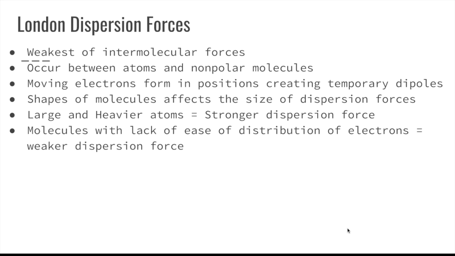They are stronger between molecules that are easily polarized. The shape of molecules can also affect the strength of the London dispersion forces. Large atoms usually contain valence electrons, which are farther away from the nucleus and less tightly held, that can hold temporary dipoles more easily.